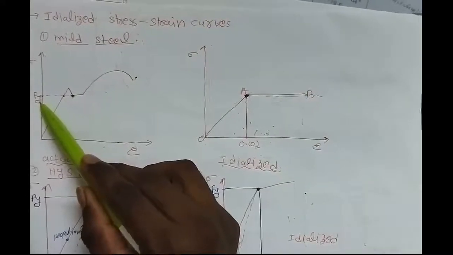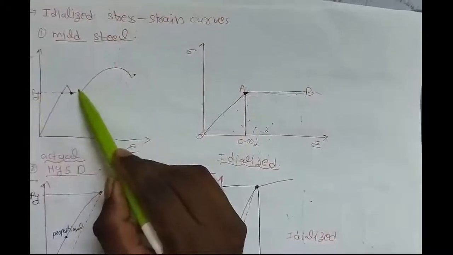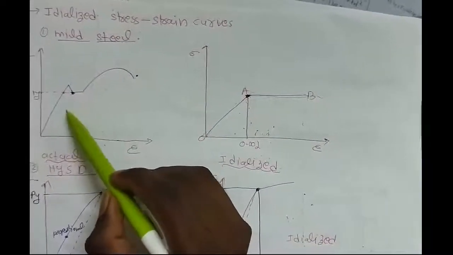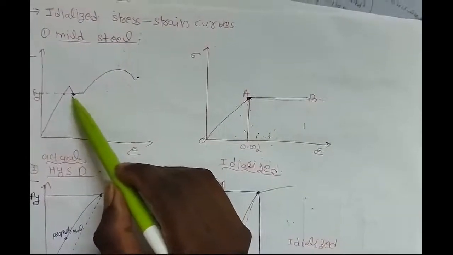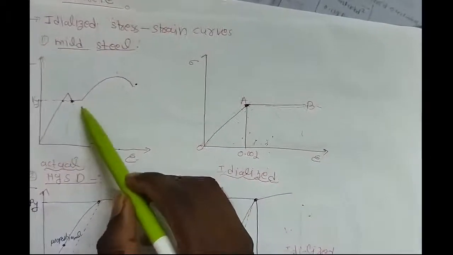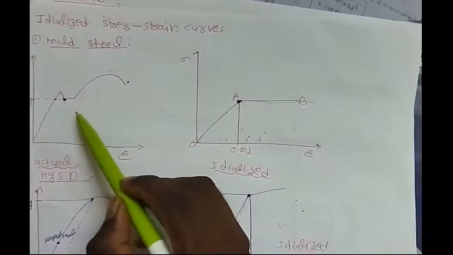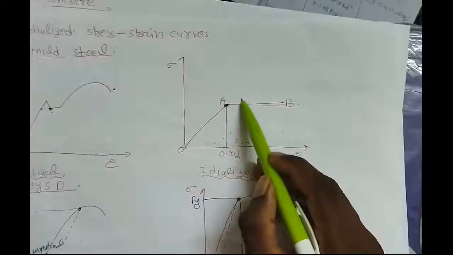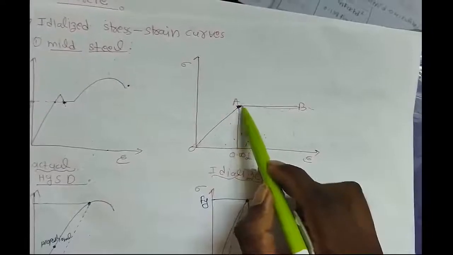Any material we have to stress only up to yield stress. If we stress beyond the yield stress, the material may fail. So we have to consider up to yield stress only. We can't stress the material beyond the yield stress. That's why I consider the linear portion up to yield stress and the remaining portion as uniform.